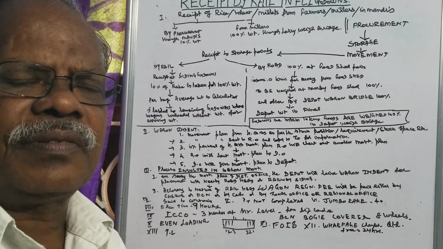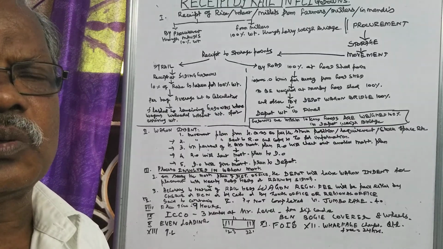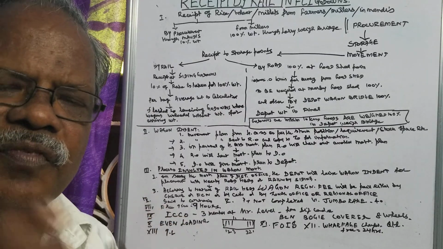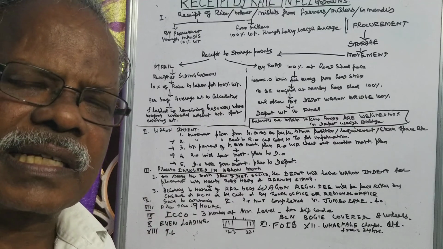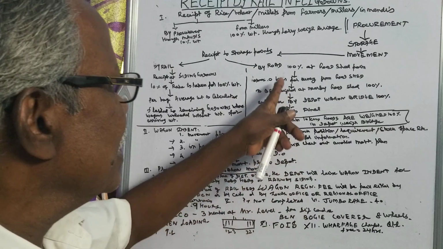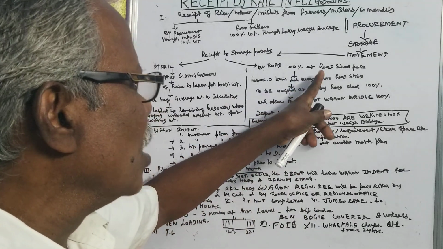All the wagons will be passed through the railway weighbridge situated at the godown, and 10% weighment is conducted. That is by road, 100% at godown shed points.